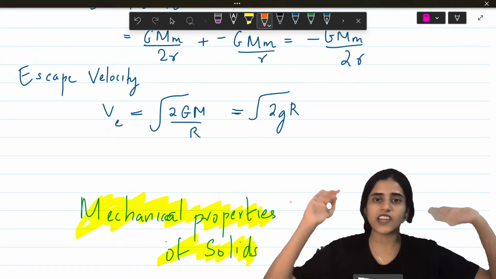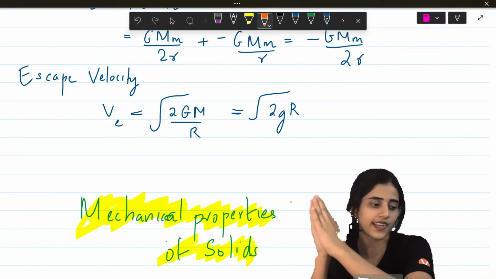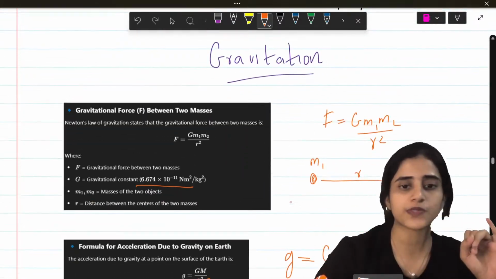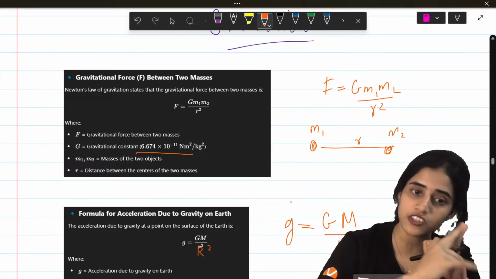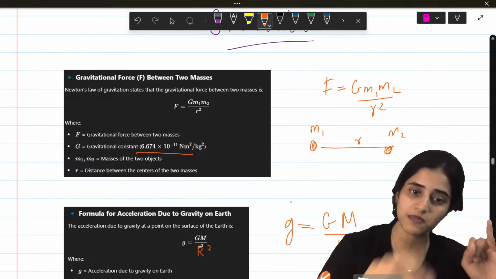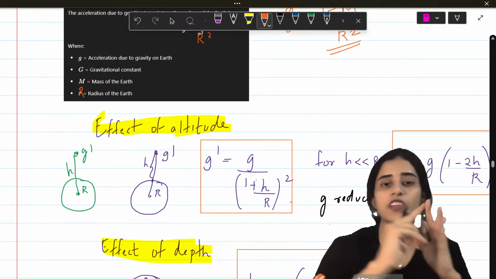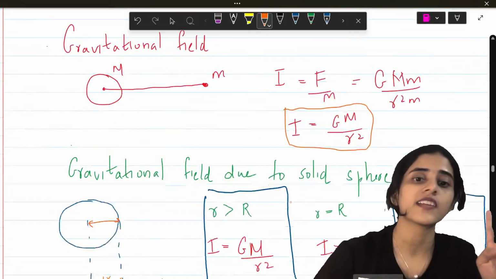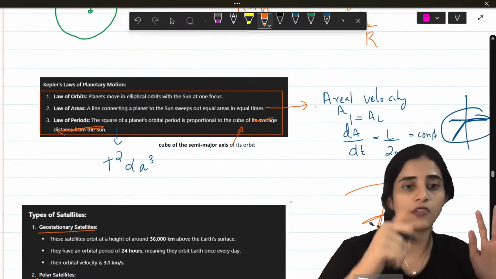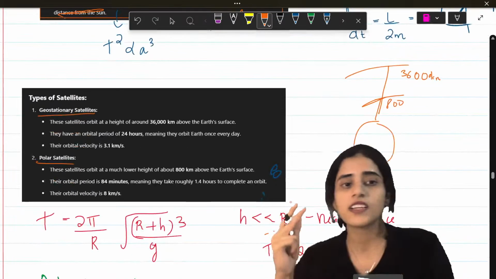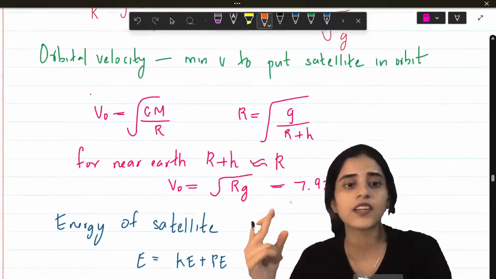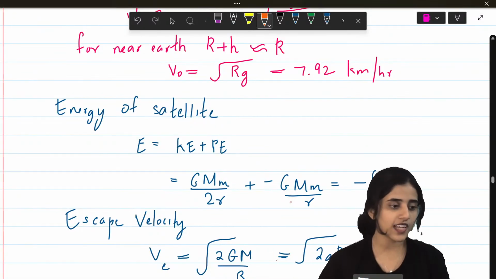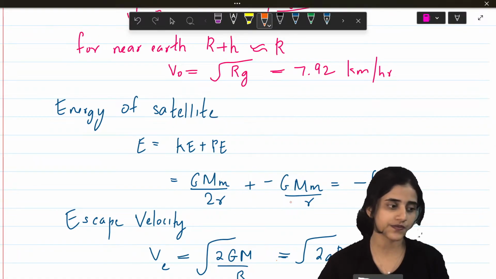Okay, so that's all. Gravitation is done. Claps to us. So in this chapter, what all do we have to learn? We have to learn the universal gravitational constant formula, the relation between small g and big G, then the formula for gravity at an altitude, gravity at a depth. Then the formula for gravitational field due to a sphere, formula for potential energy, Kepler's laws, the two types of satellites, time period, orbital velocity, energy and escape velocity. Okay? So these are the things that you need to learn in this chapter. Is this clear?